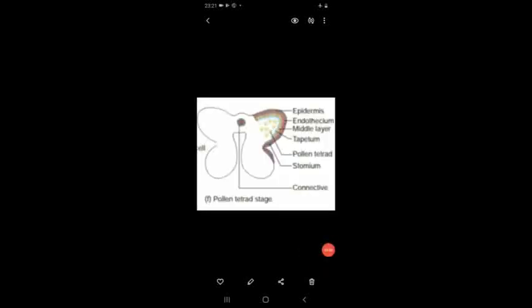Dear students, this is the anther lobe. 4 lobes are there. See, that's why I told you it is butterfly shaped. A 4-lobed anther with tetrads, that is 4 pollen grains or microspores. The lobes are connected by a tissue called connective tissue. At the tip of each lobe, they have a special type of cell called stomium.